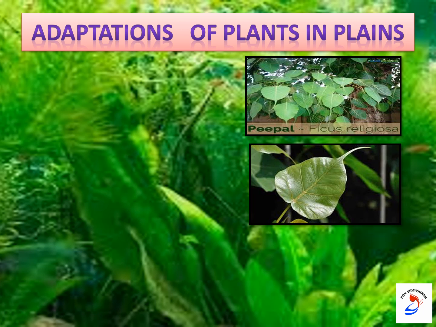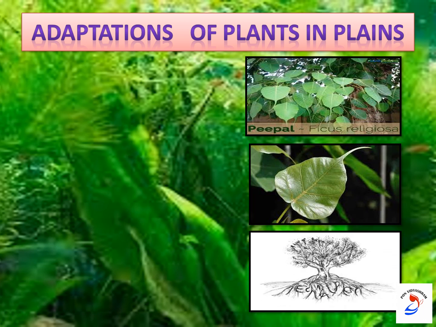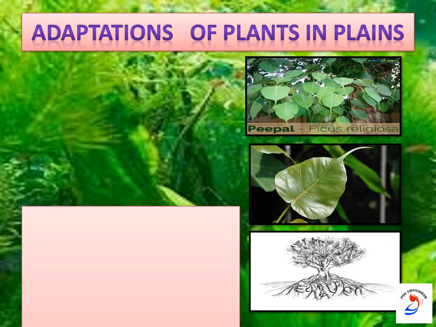And the next one is roots. The roots of these plants are also well developed so as to obtain essential nutrients and water from the soil. So these roots help to absorb the nutrients and water from the soil easily. These are a few adaptations shown by the plants in plains.